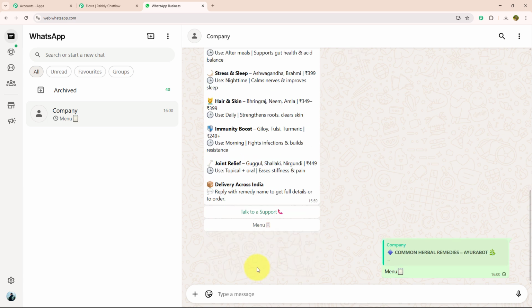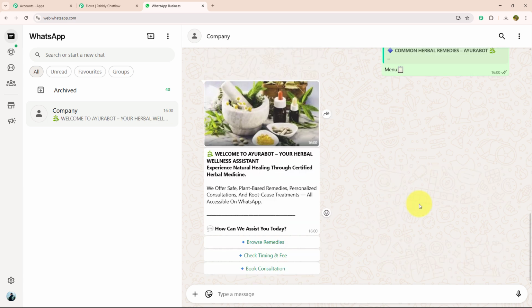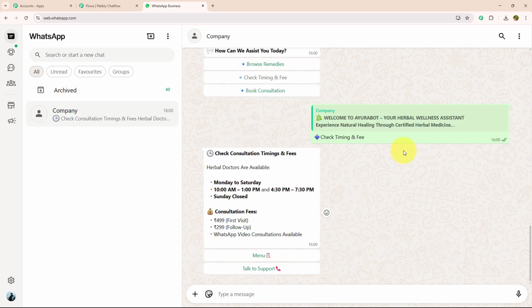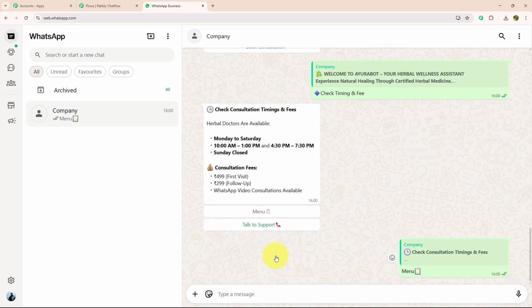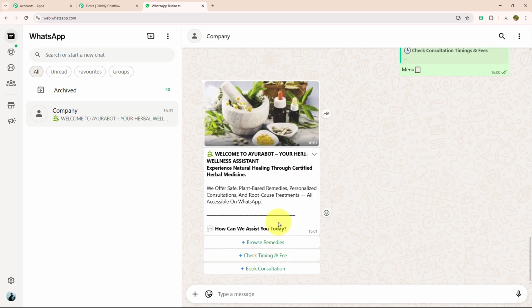I'm going to select the menu option. As soon as I selected the menu option, they provided me with the initial message again. This time I'm going to select check timing and fee. As soon as I selected check timing and fee, I got a response in which they mentioned the doctor's timing and their fee for consultation. Not only that, they have also mentioned 2 action buttons, menu and talk to support. I will again select the menu option over here, and here I got the initial message one more time.